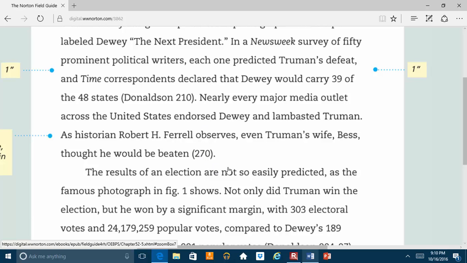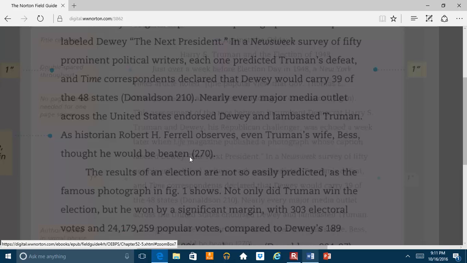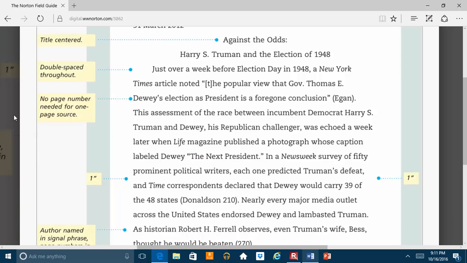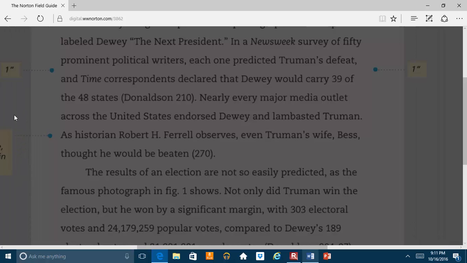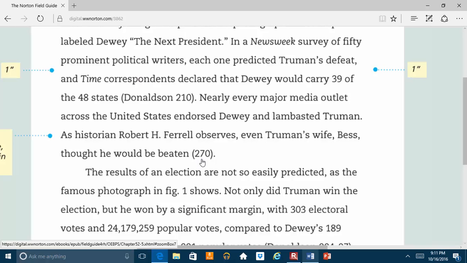Now let's say it's an online source and there's no page number. Then you would not need this at all. Your sentence would stop after the word beaten. So we wouldn't need this at all if there were no page numbers. Only when there are page numbers would we have to indicate the page number where this information came from.